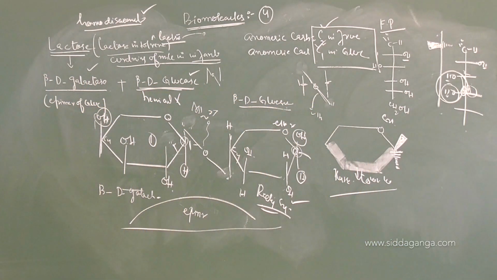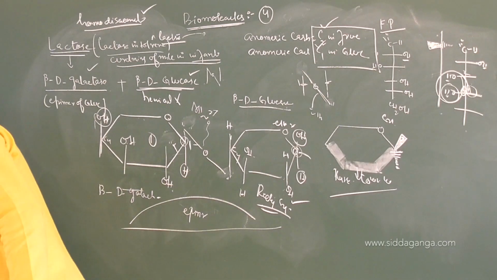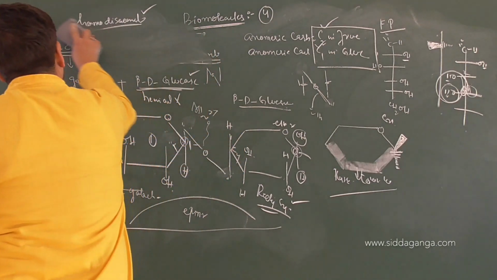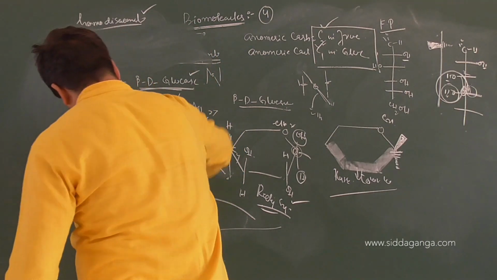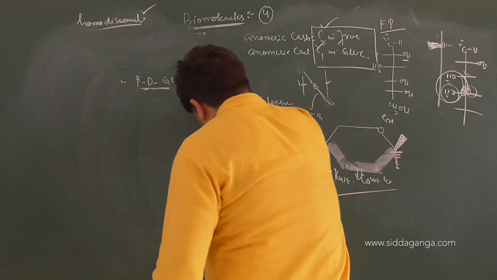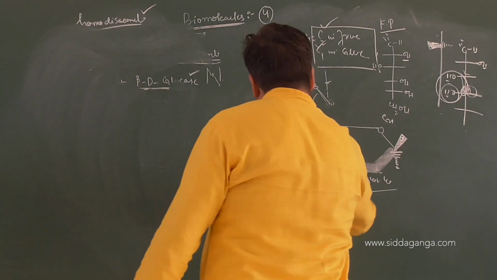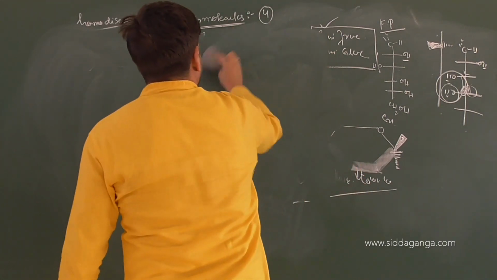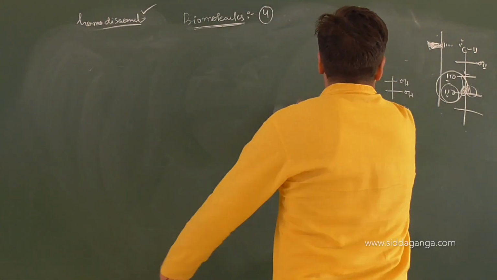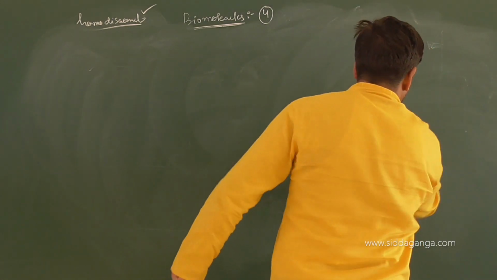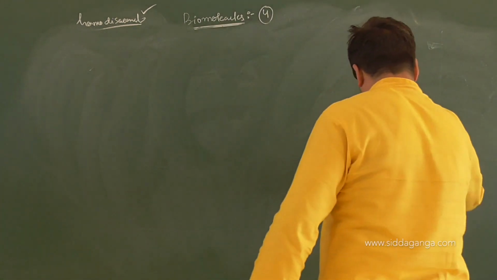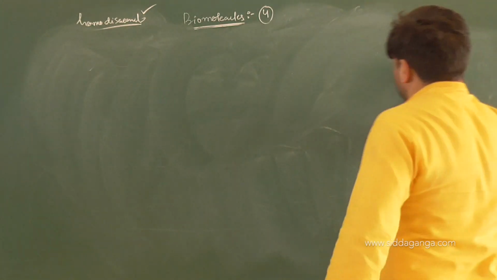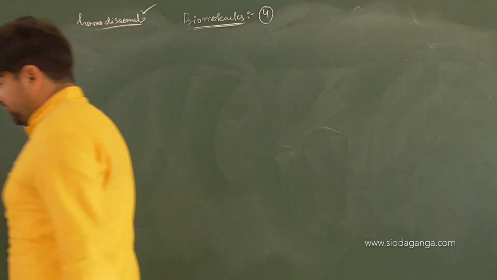Now, one more disaccharide that we have is sucrose. Which one, children?